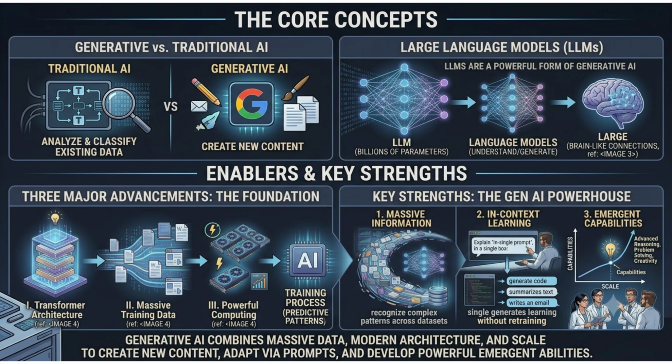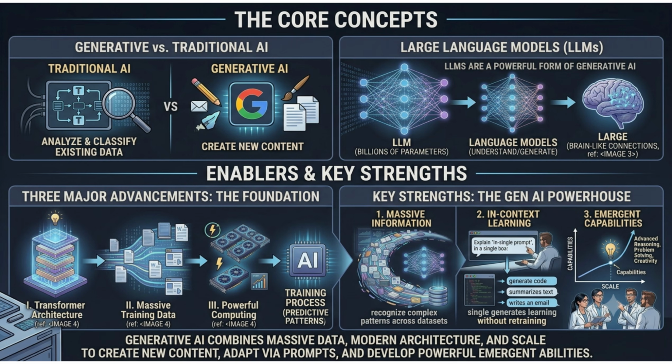Summary. Let's quickly recap. Generative AI is different from traditional AI because it creates new content rather than simply analyzing existing data. Large language models are a form of generative AI trained to understand and generate human language. Modern generative AI became possible because of 3 major advancements: transformer architecture, massive training data, powerful computing resources.